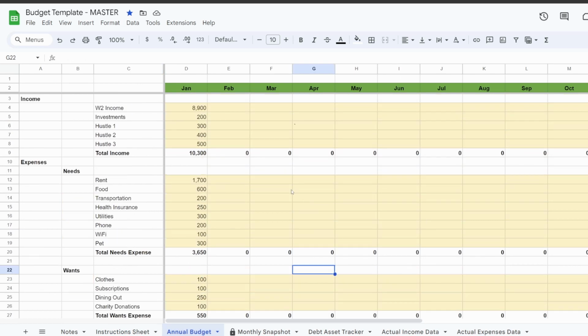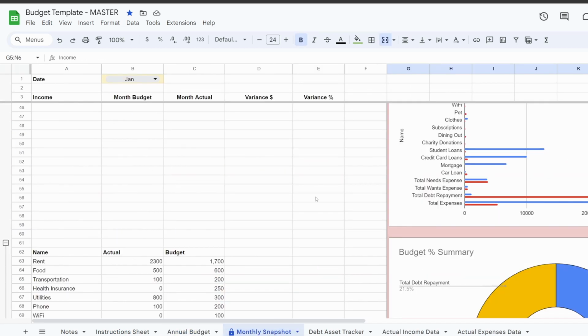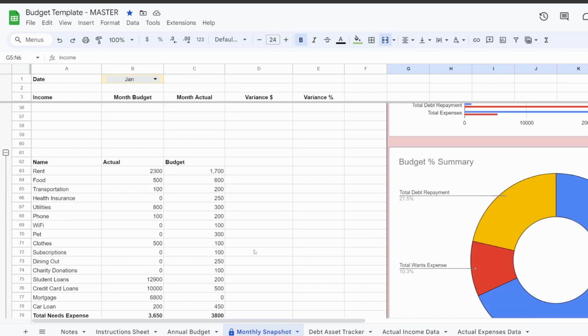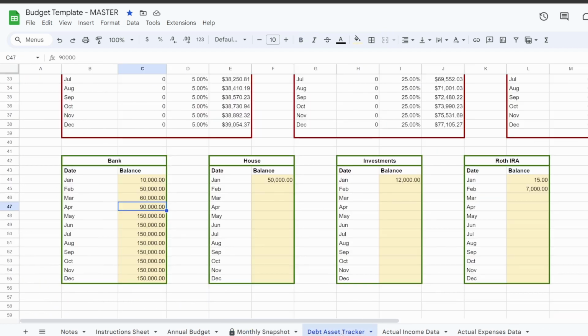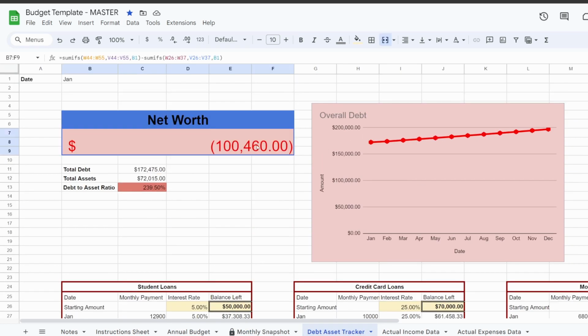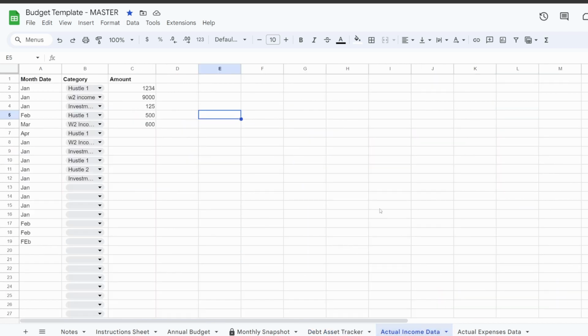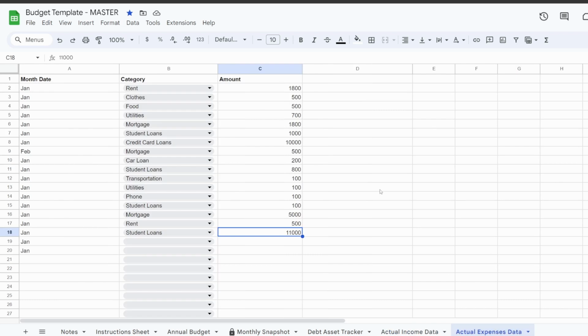Annual budget, fill in the yellow things. Snapshot, only change B1, and I explained to you how the snapshot works. Debt tracker, asset tracker, whatever it's called right here. And the actual income data, actual expense data. Yeah. And that's a wrap.